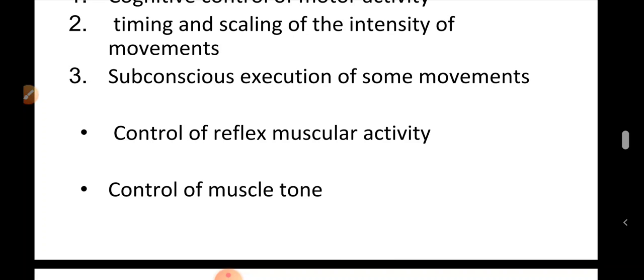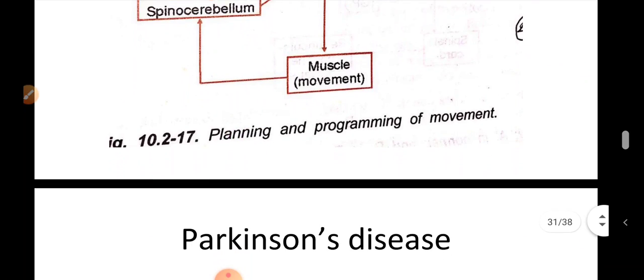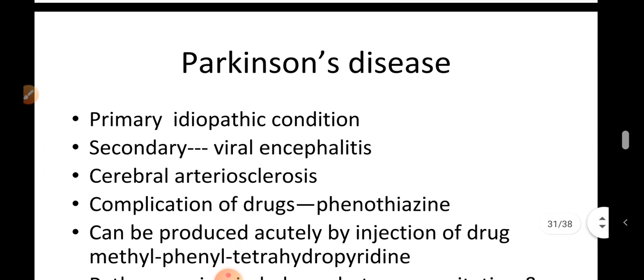Now, we will see the applied aspect of basal ganglia, that is Parkinson's disease. Parkinson's disease is also called paralysis agitans or shaking palsy and was first described by James Parkinson in 1817. What are the causes of Parkinson's disease? Parkinson's disease occurs in elderly people due to idiopathic degeneration of the nigrostriatal system of dopaminergic neurons. There is a steady loss of dopamine and dopamine receptors with age in the basal ganglia in normal individuals.